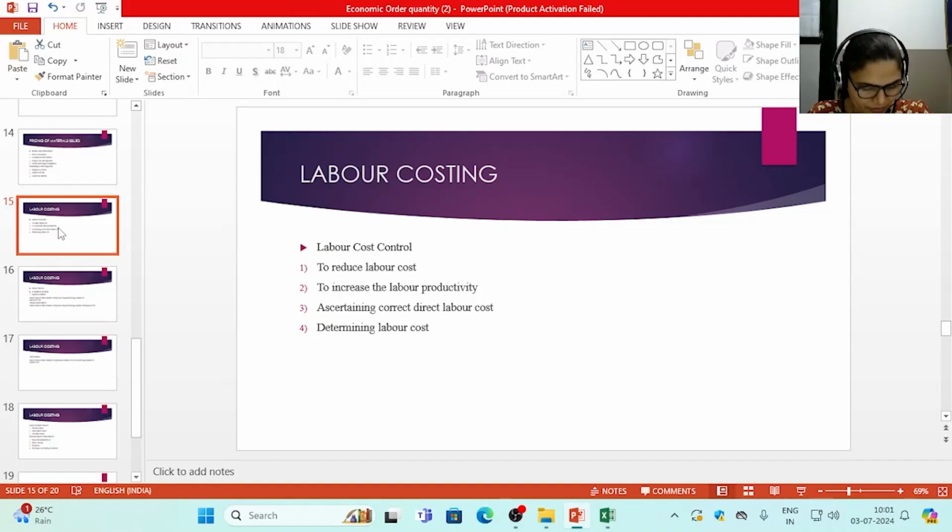Ascertain the direct labor cost. Direct labor cost helps in the absorption of overheads. So, with the help of labor costing techniques, we can ascertain the direct labor cost in a correct manner. Next is to determine labor cost. There are various jobs, processes, and products which are manufactured, and one product goes from one process to another process. So, by determining the cost of each job, each process, and each step, labor cost can be ascertained in a correct manner.